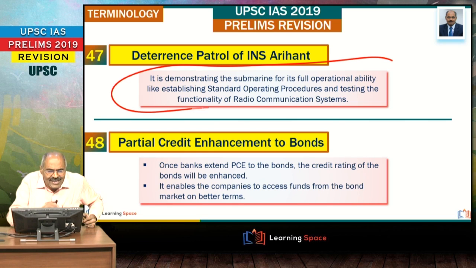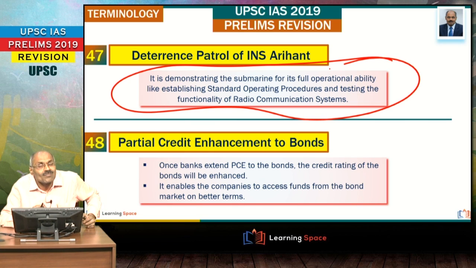Look at the next one, Deterrent Patrol of INS Arihant. INS Arihant, we learnt about it. And in this context, recently there is a news report that Deterrent Patrol of INS Arihant is completed. What is the meaning of this Deterrent Patrol?